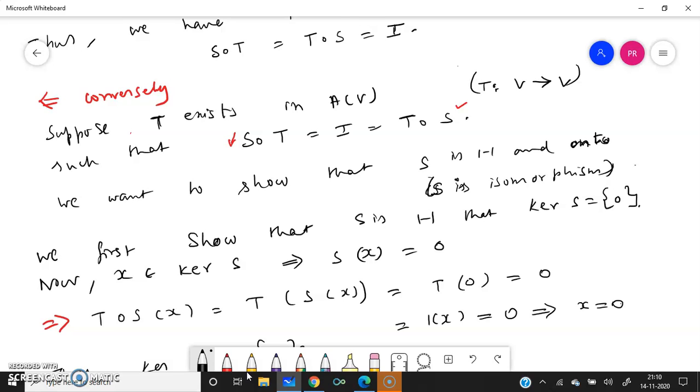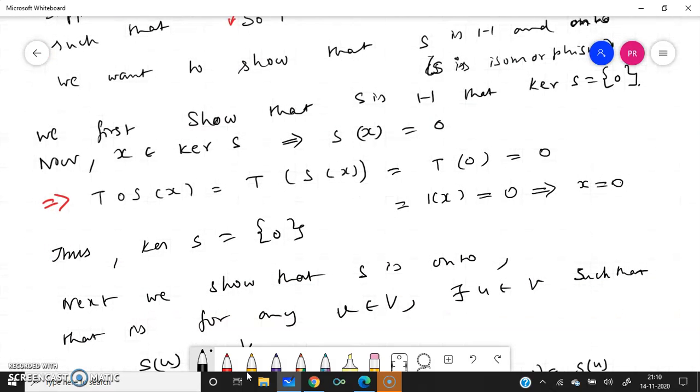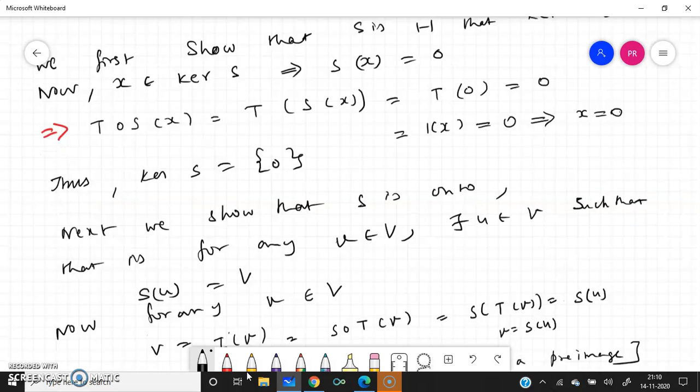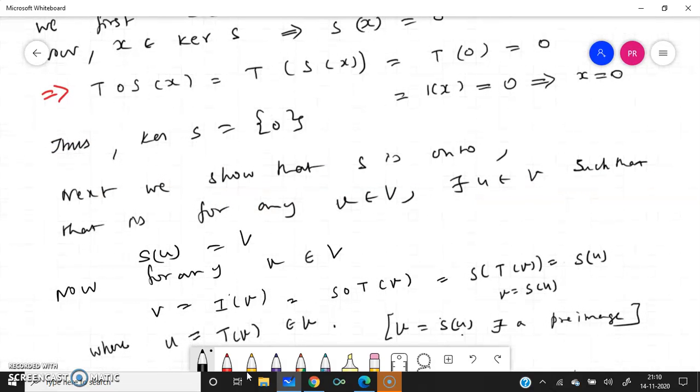That is, T composed with S of X equal to T of S of X, that is T of 0, which is nothing but 0. So 0 can be written as I of X, which is equal to X, which implies X is 0. Thus we have the kernel of S equal to the singleton set 0. Now we have to prove that S is onto. That is, for any V in V, there exists U in V such that S of U equal to V. That is what we have to prove.